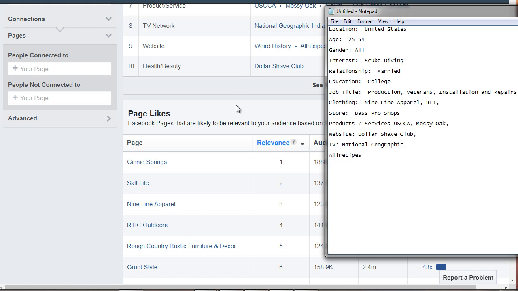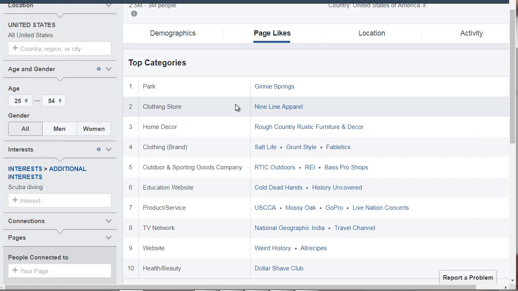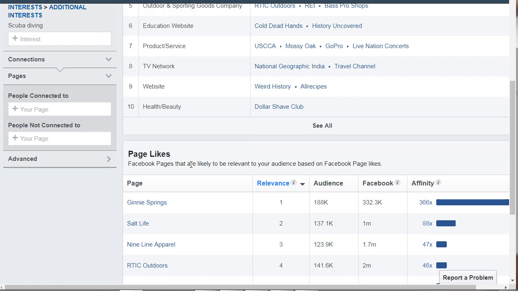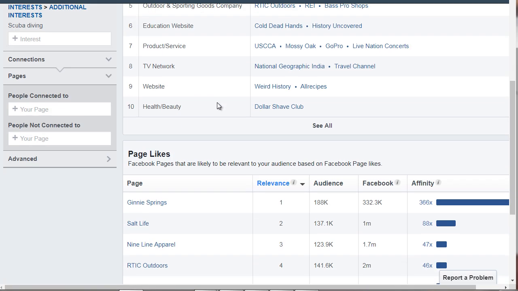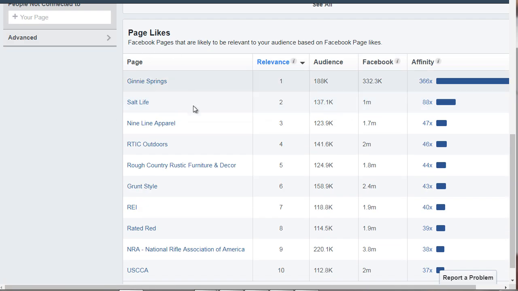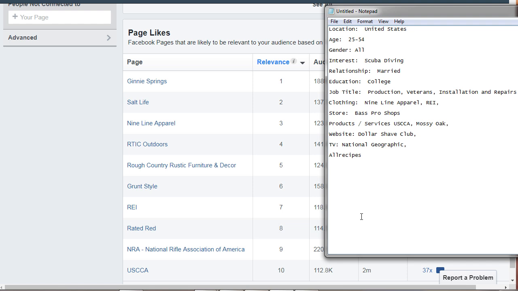And then we've got page likes. So what's the difference between this and this? So this is page likes, and these are actual categories that they're interested in. So we got page likes, we've got Jenny Springs, Salt Life, 9-line apparel.